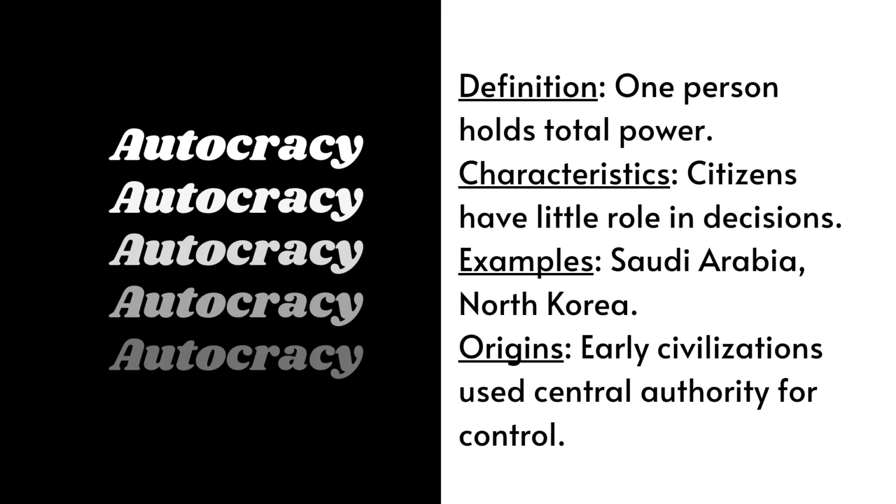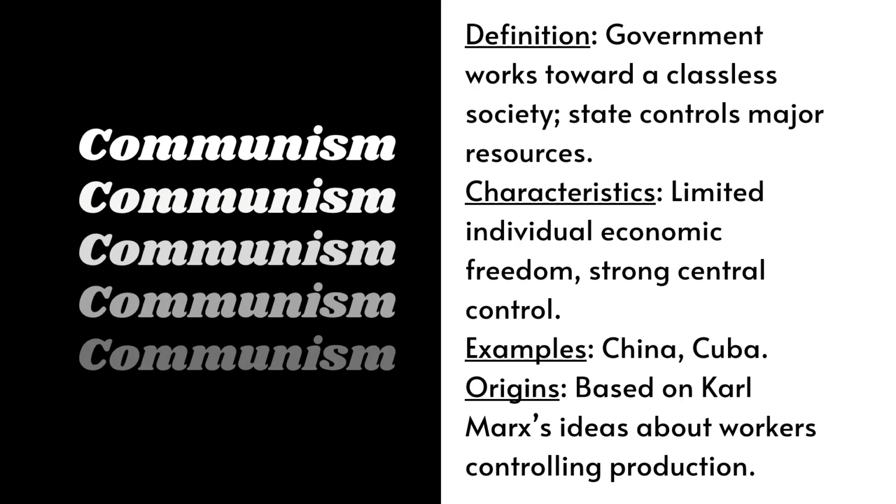In an autocracy, one person holds total power. Citizens don't have much say in decisions. Countries like Saudi Arabia and North Korea are examples. This type of government was common in early civilizations when rulers needed strong authority to control large areas.